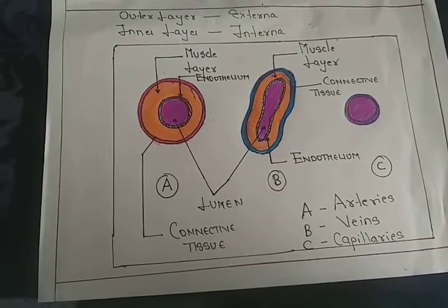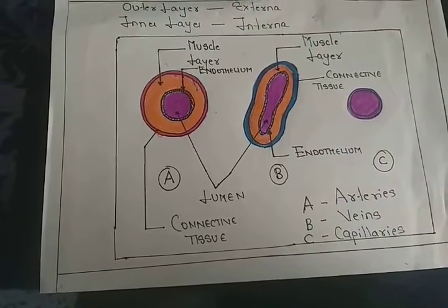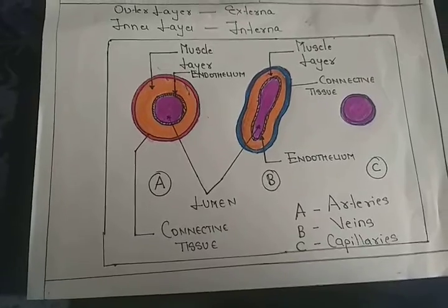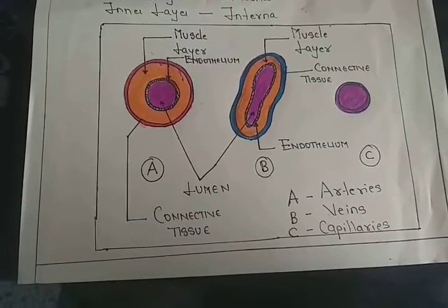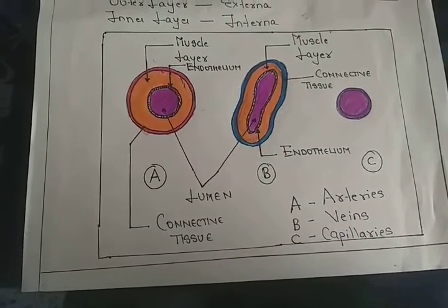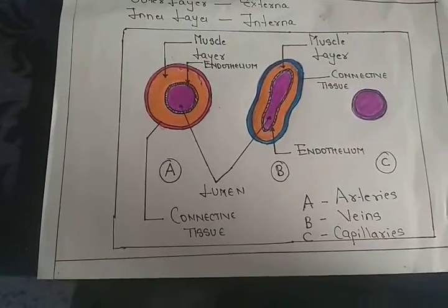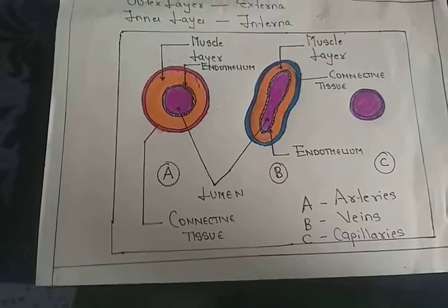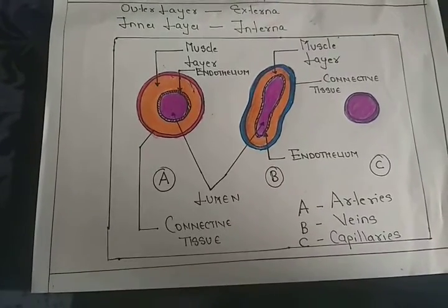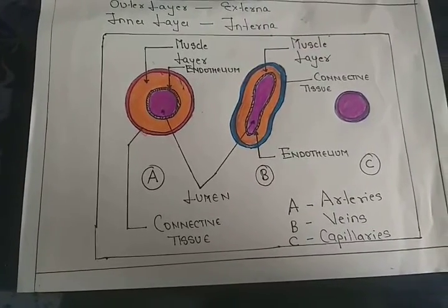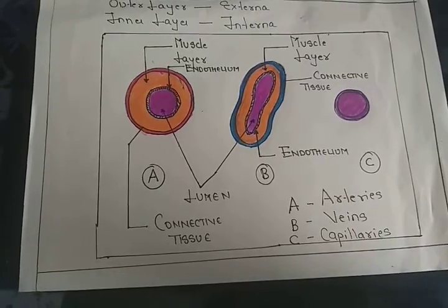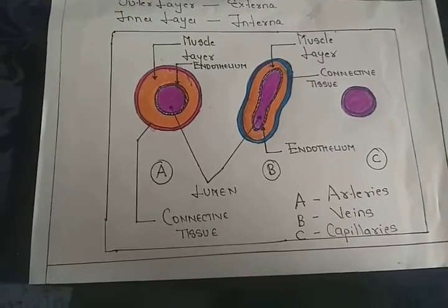So the exchange of materials and gases takes place across the capillaries. So the capillaries are very important. Though they are one-celled thick, they are the most important structures, because exchange between the surrounding and the tissue cells takes place across the capillaries. Okay, thank you.